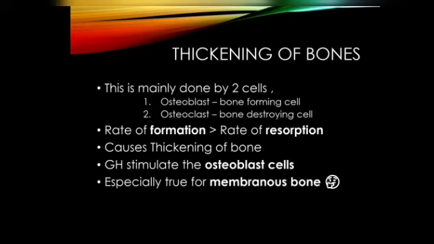At the same time, the osteoclasts cause the destruction of old bone, which is known as resorption, right? When the rate of formation is greater than the rate of resorption, it causes a thickening of the bone. Growth hormone mainly stimulates the osteoblast cells to produce new bone. It boosts up the osteoblast cells, so that there will be a thickening of the bone.